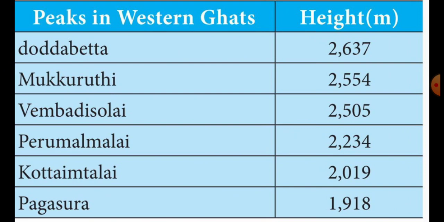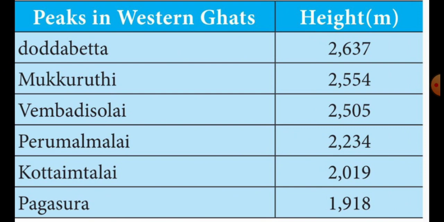2637 meter. Second one is Mukurthi. Height is 2554 meter. Okay. Then the next one is Vembada Solai, 2505 meter. Okay. Then the next one is Perumal Malai.